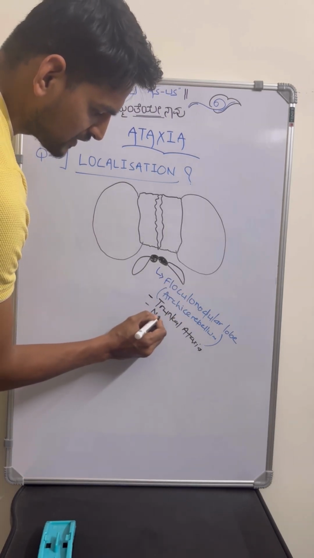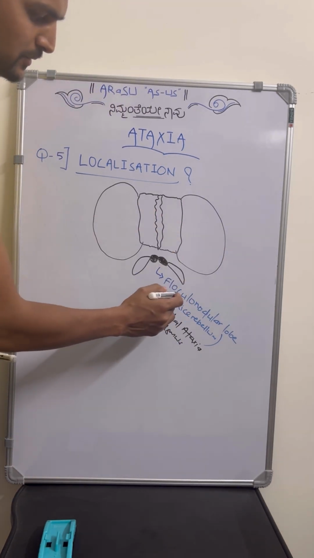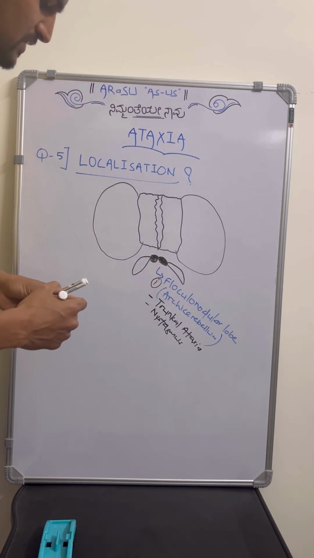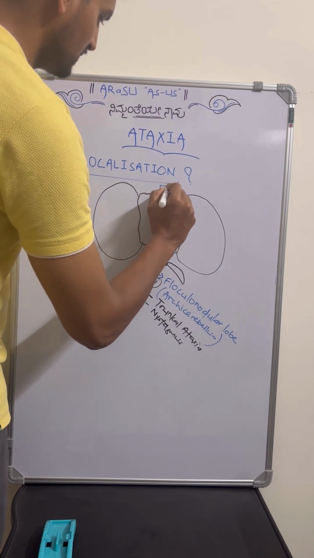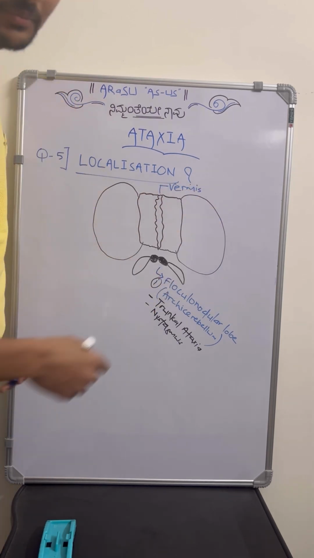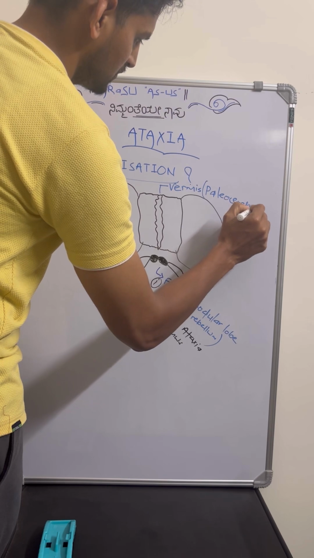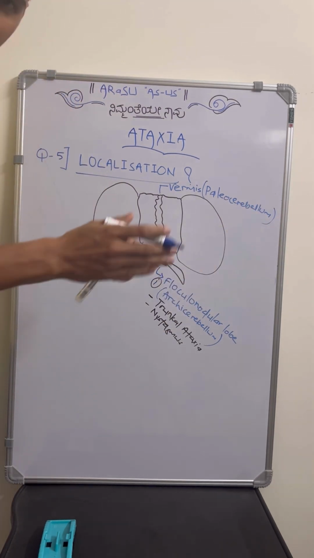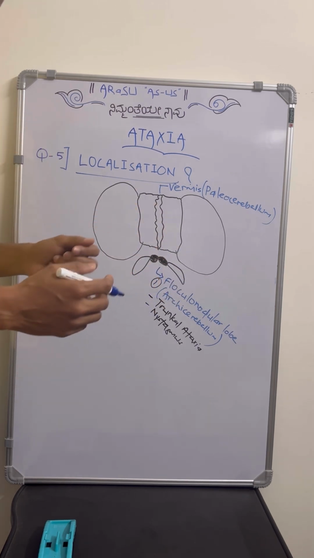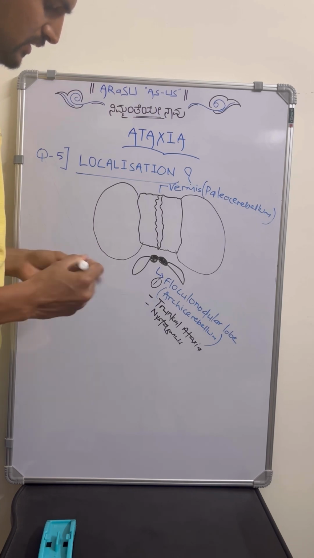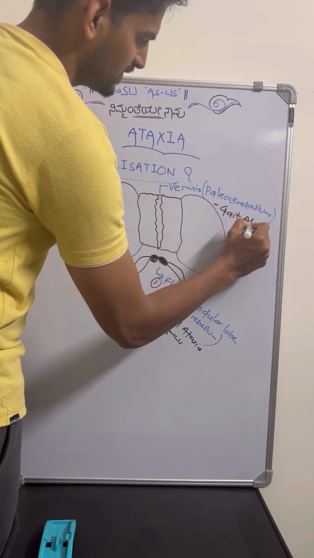And nystagmus, if it is present, will again indicate loss of central balance. So this is about part 1. The second important part is the vermis. The central part is the vermis, and the paravermian region we call the paleocerebellum. This is the second one to develop in evolution. After the central stability, there was development of the stability of the limb girdles. If this is dysfunctional, it will present as gait ataxia.